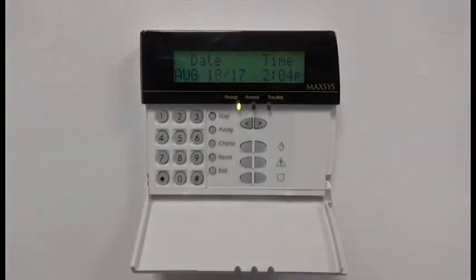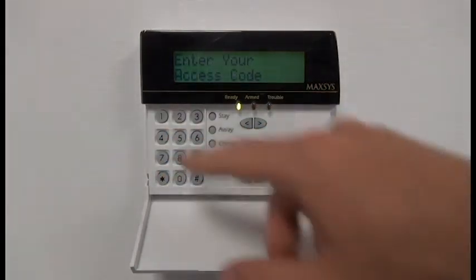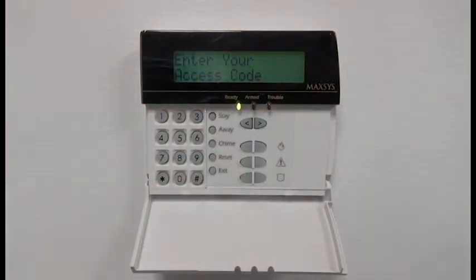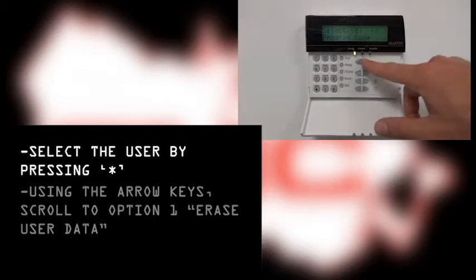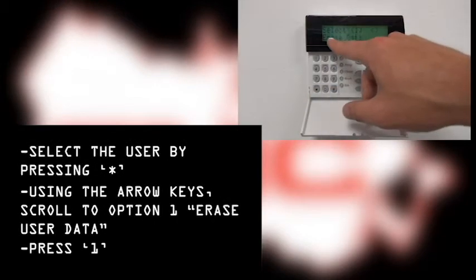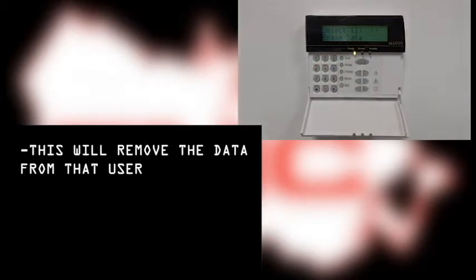To remove a code, find the appropriate user you wish to remove using the steps we mentioned earlier. Select the user by pressing star, scroll to option 1, Erase Data, and press the 1 key. This will remove the data from that user. We recommend keeping an up-to-date record in a secure location of all the people who have user codes on your system and which user spots they occupy.